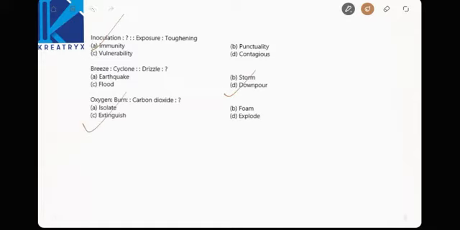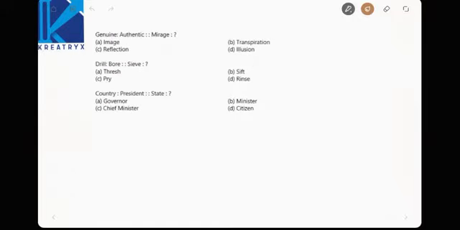Okay, next one, genuine, authentic. Mirage is nothing but when, during high summer, you will observe high waves on the road, right? These are not real waves, those are mirages. Mirage is nothing but illusion, right? Appearing as if there is a thing being observed, but actually there is nothing, right?